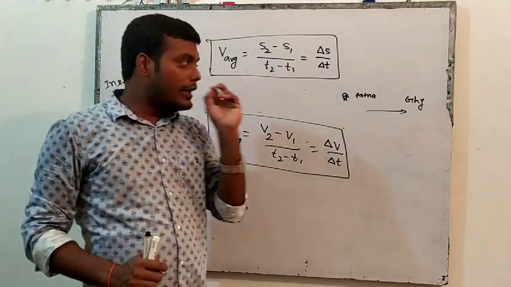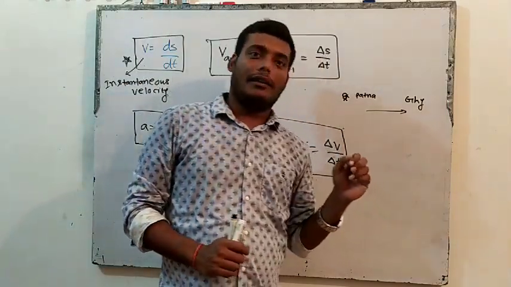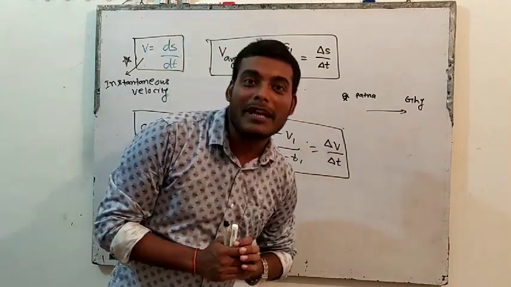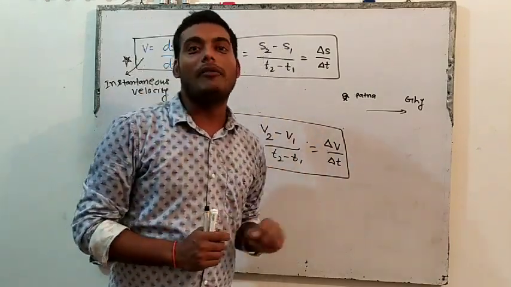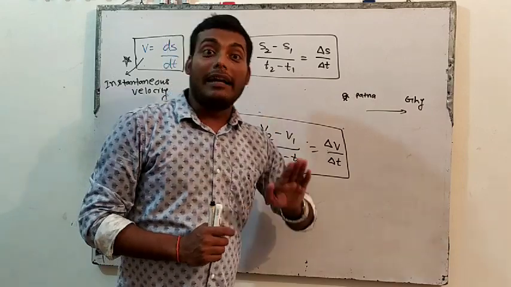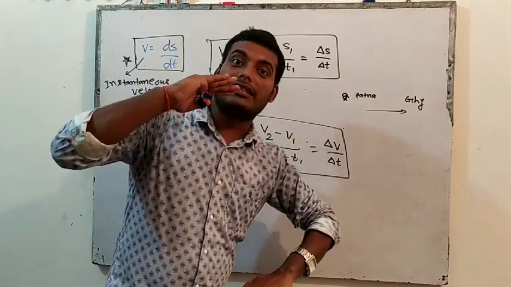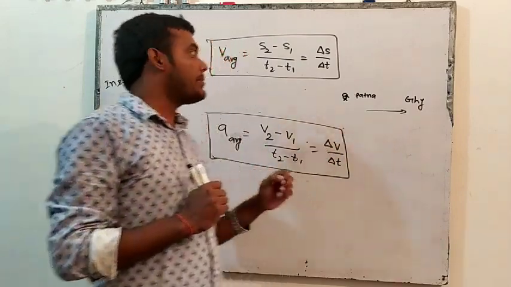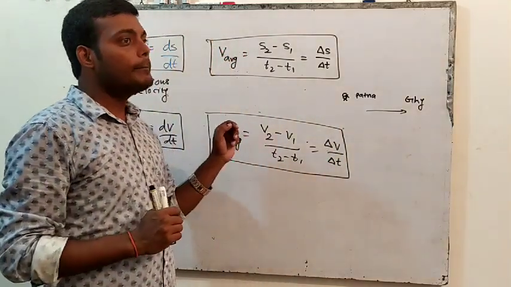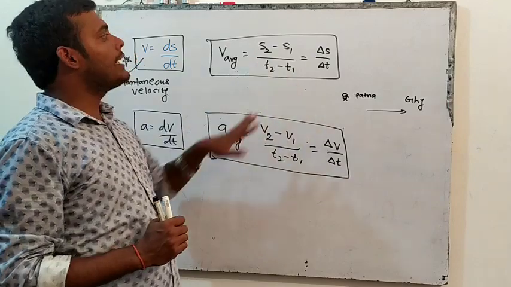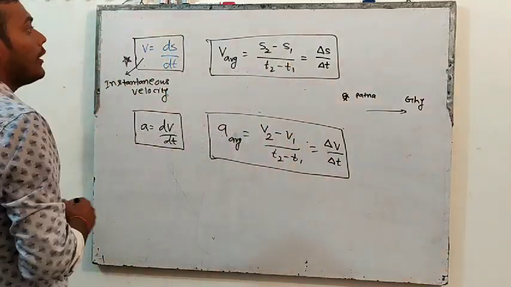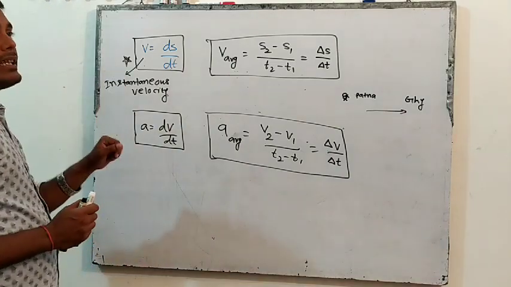And suppose Devsena asks Bahubali, what is your average velocity? Then what will Bahubali say? Neither will he say minimum velocity nor maximum, he will say the average value. So that is known as average velocity. And how will we find average velocity? ds by dt, that means s2 minus s1 by t2 minus t1. Right? And what is instantaneous?